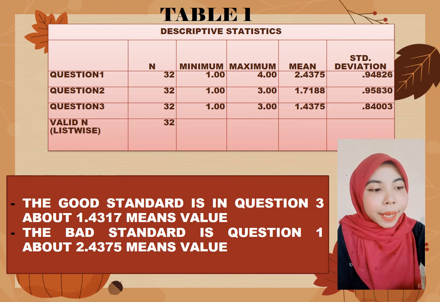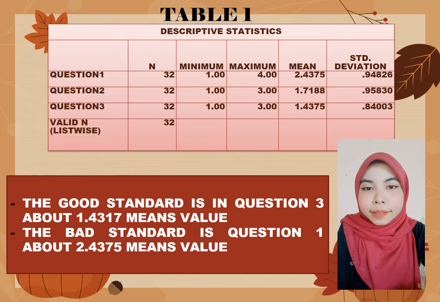The bad standard is question 1, about 2.4375 mean value, about 12 included, and 37.5% answered C in the answer section.